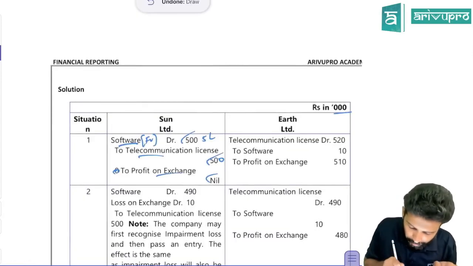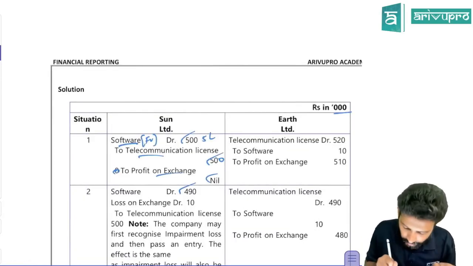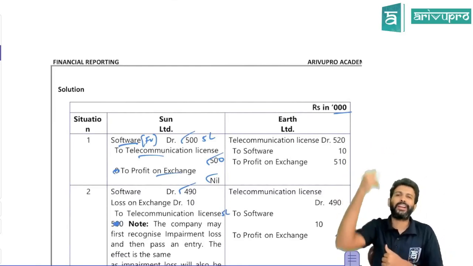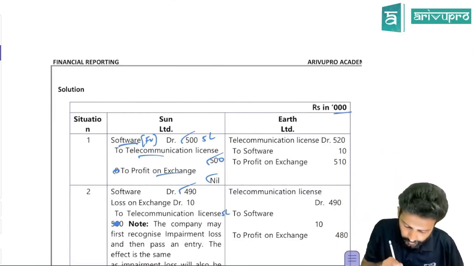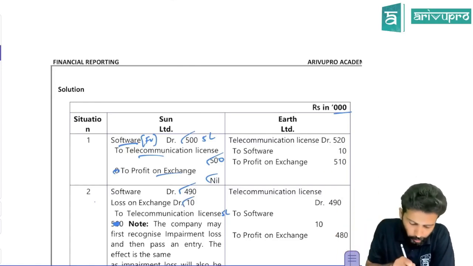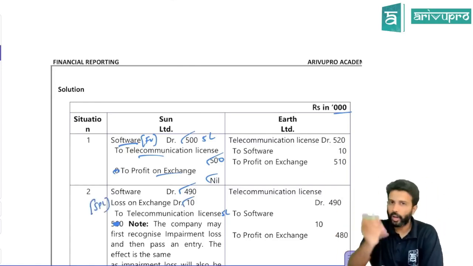I mean software will be debited to the extent of 490, but license you have to credit to the extent of 5 lakh because that is the book value. You're debiting 490, crediting 5 lakh. So there is a difference of 10. That's nothing but loss on exchange. It could be profit or loss. It doesn't matter. All this profit or loss will be transferred off to P&L or SPL account.